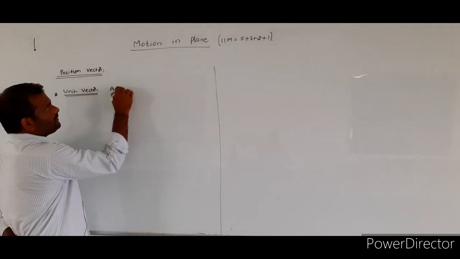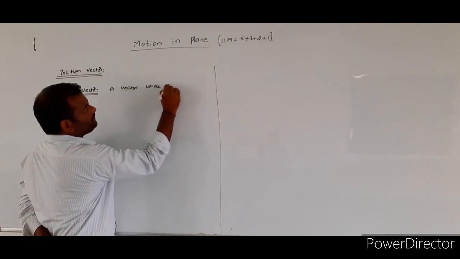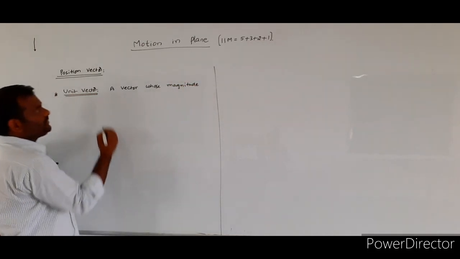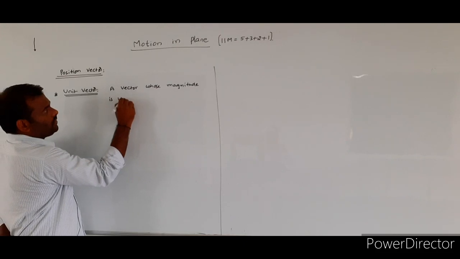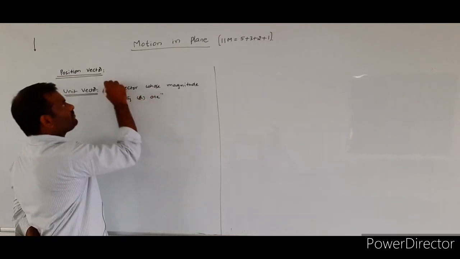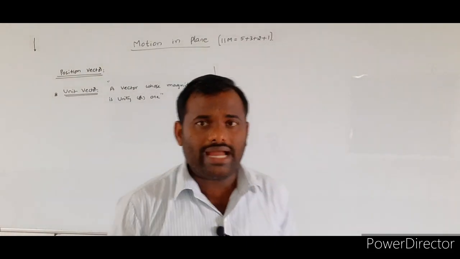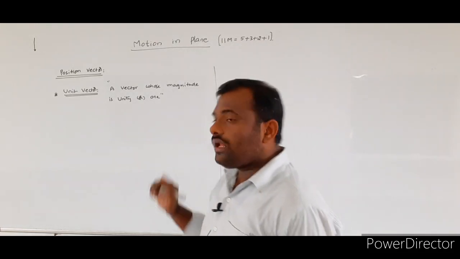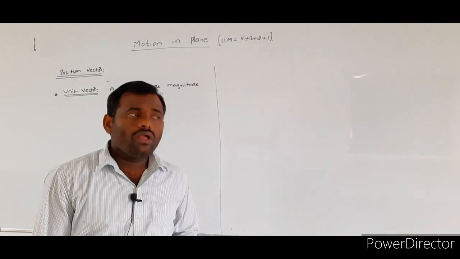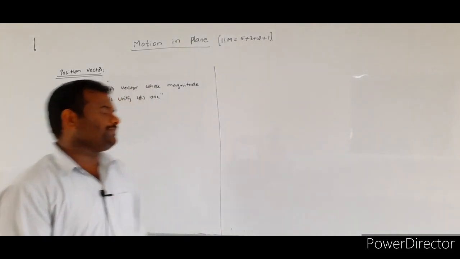A vector whose magnitude is unity or 1. Such a type of vector is called a unit vector. What is the need of the unit vector? What is the purpose of the unit vector?